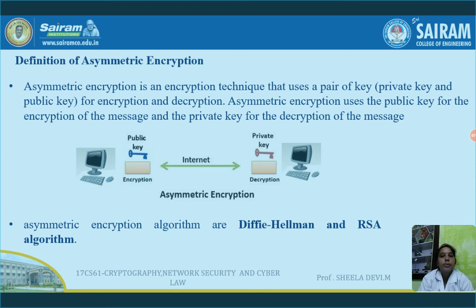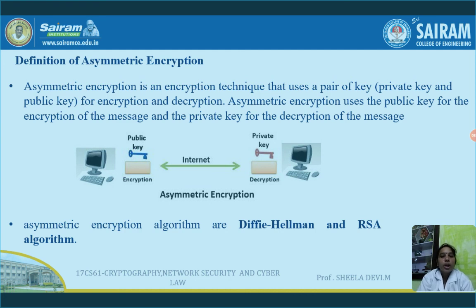How will I get the public key of the receiver? Since it is a public key, it will be available for public use. The private key is known only to the person who possesses it, the owner of the key. So if I want to encrypt the data, there are two choices for the sender: he can encrypt with his own private key, or he can encrypt the data with the help of the public key of the receiver.